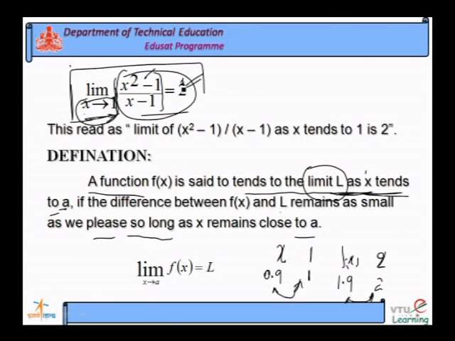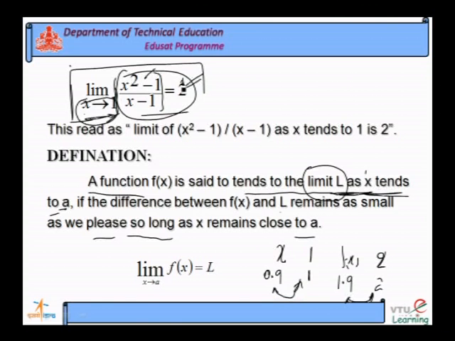This is the meaning of the definition of a limit. That means simply we can say that there will be a limit under certain conditions, even though it is undefined at some value, but it is defined very close to that particular value.